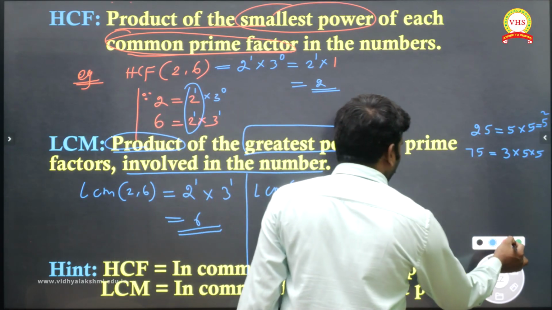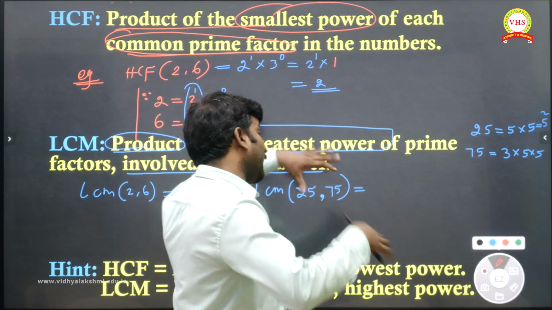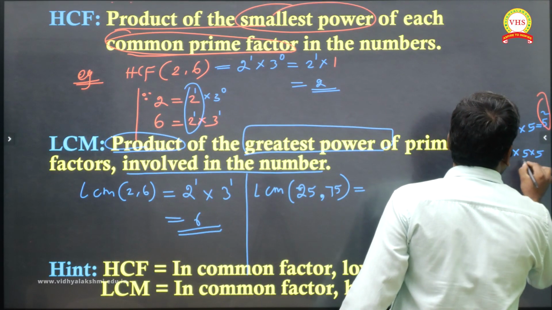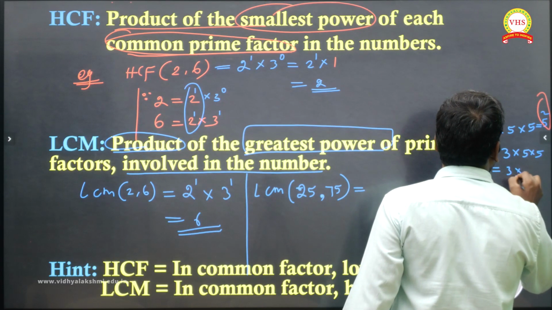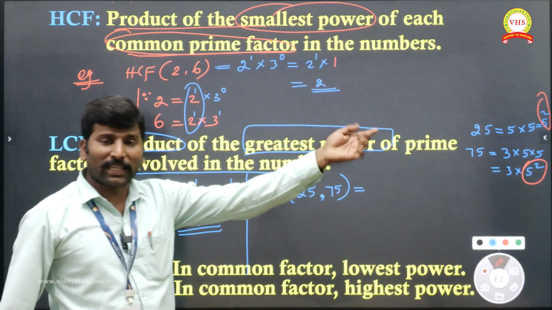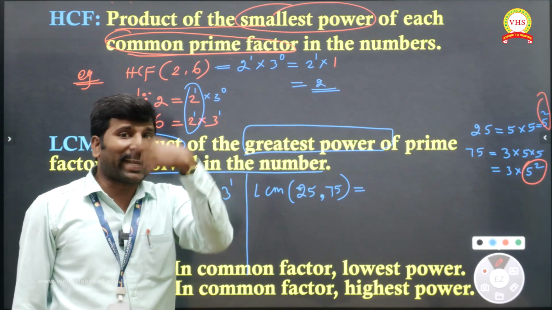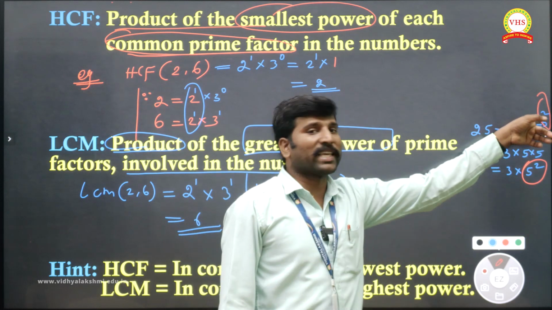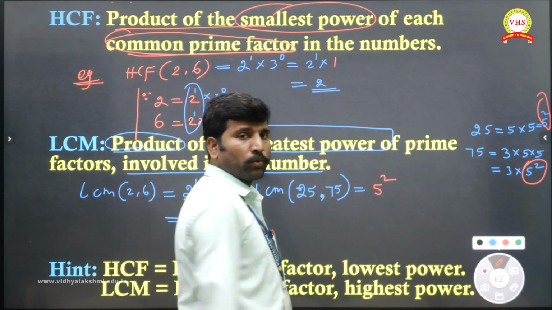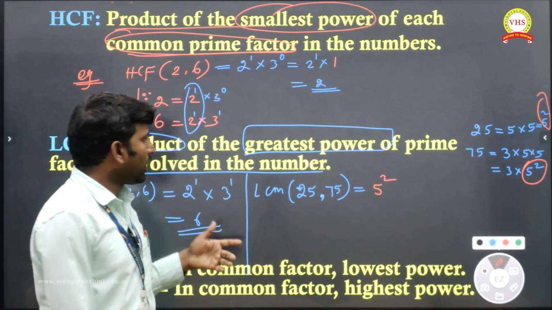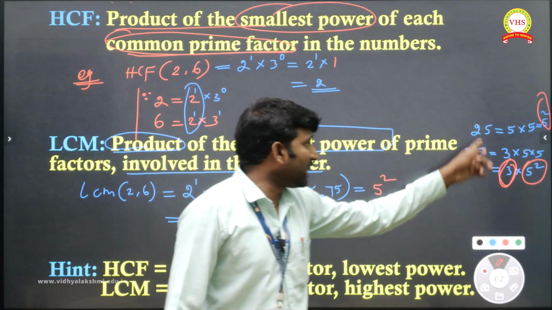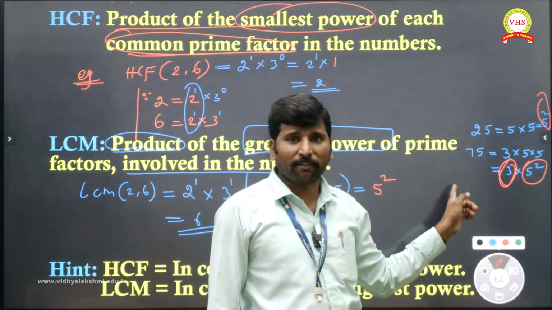Now note down that we first take the product of the greatest power where we have a common factor. So 5 we have here, and here also we have 3 into 5 square. In both places there is a 5, and we should take the greatest power. Here the power is the same, 5 power 2 and 5 power 2, so I take 5 power 2. Next there is a 3. 3 is not common, because 3 is not in 25. Have you noticed? In 75 we have 3.